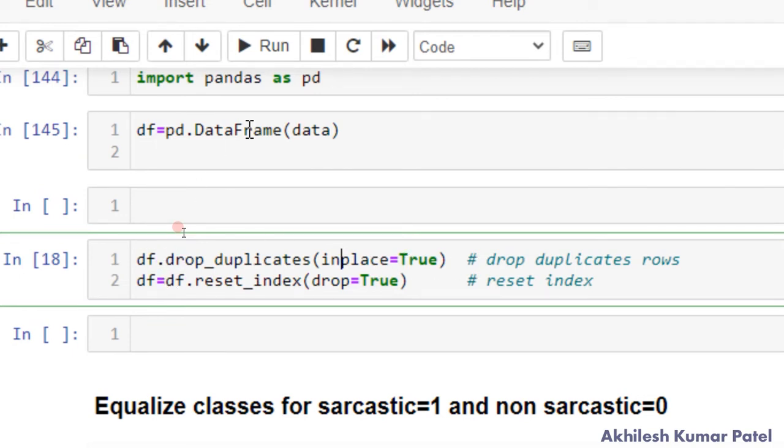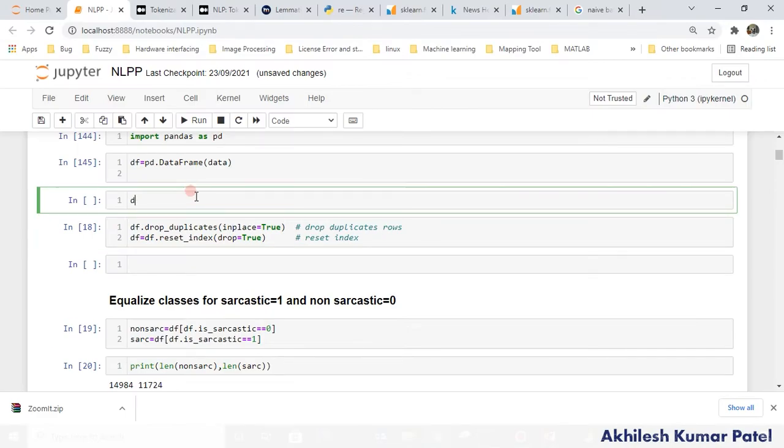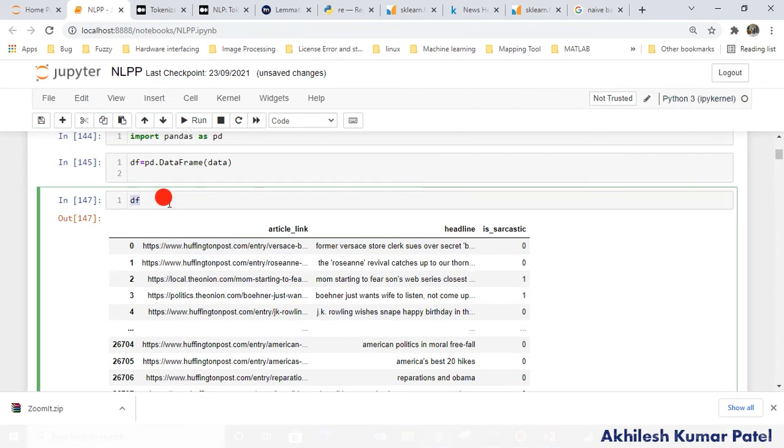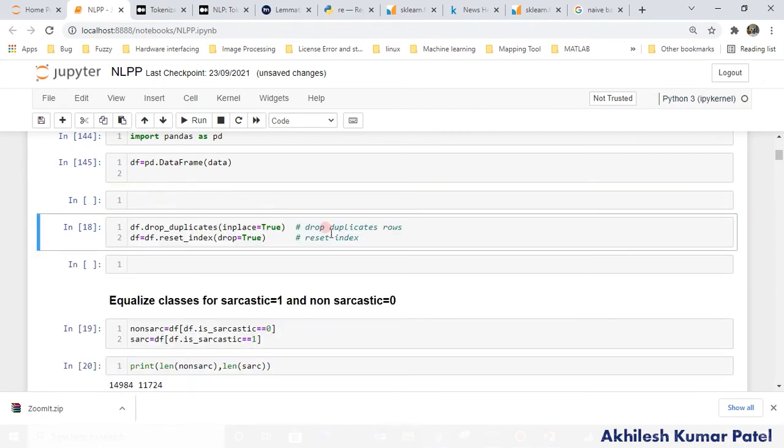Then okay, once some rows which are duplicates are dropped, we have to reset the index also, because if we go here, there is a proper indexing of this, right? So let's say the 2 is dropped, then the next index will be 3. That's why we are resetting the index from there. Okay, once we have this,